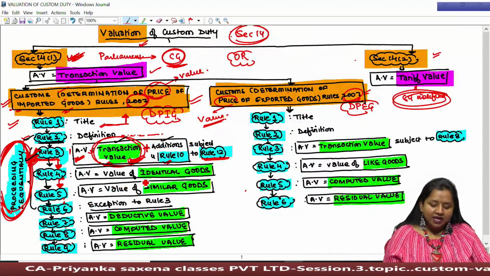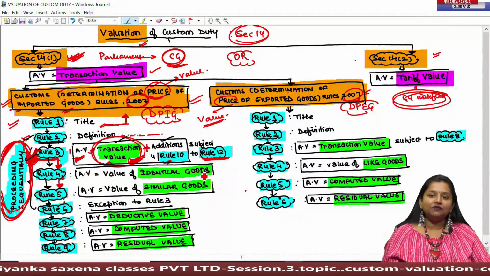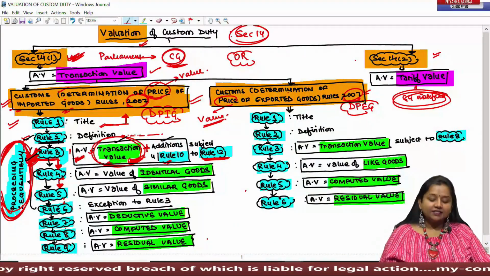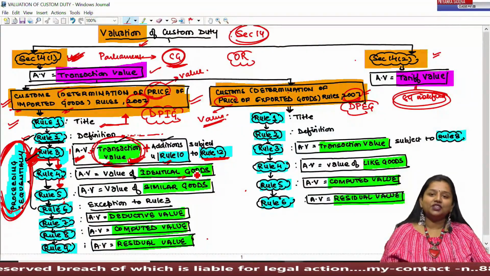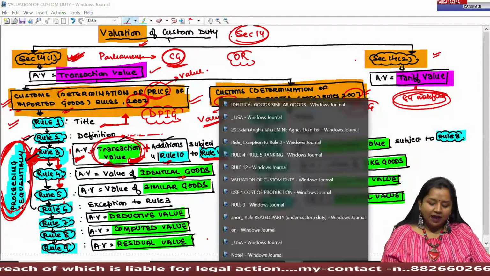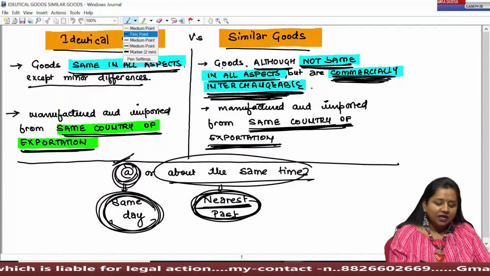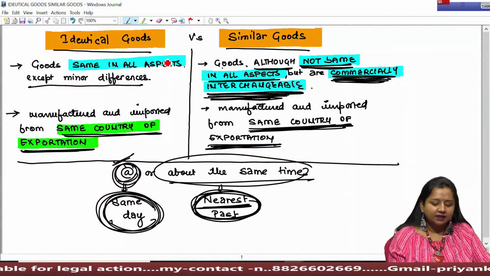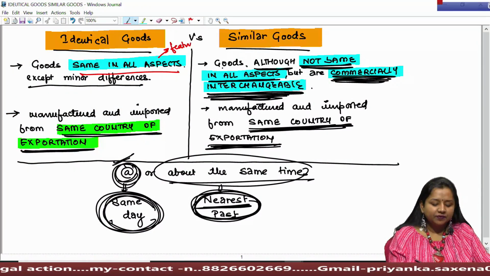And Rule 4 says that in such a case, the value of identical goods shall be taken as your assessable value. Now, what do you mean by identical goods? Let's see. Identical goods are those goods which are same in all aspects. Here aspect means features.